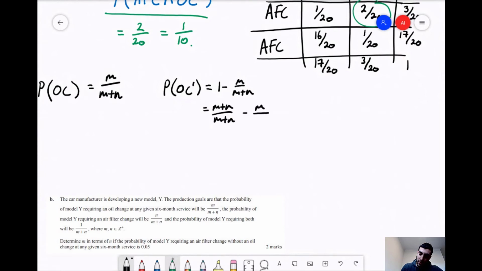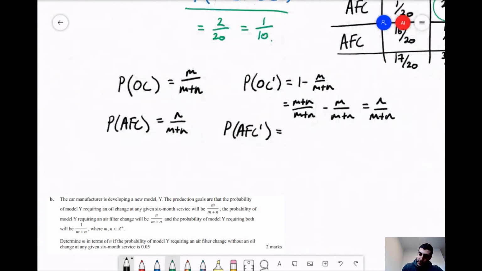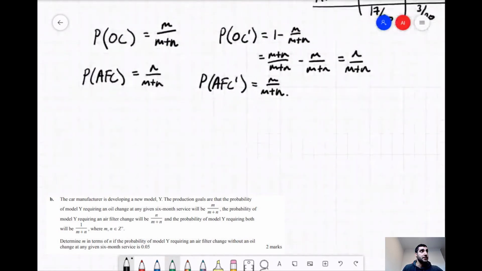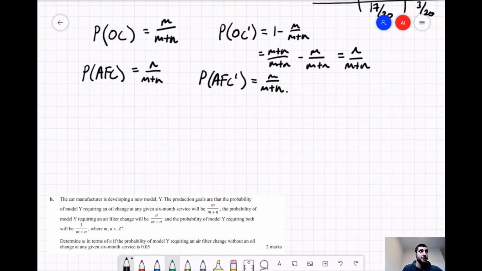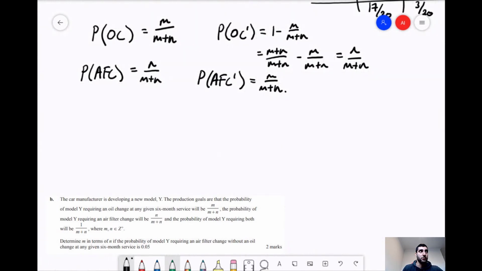You can see that's just then N over M plus N. Do the same thing for the air filter change not. So you can see there's a bit of symmetry going on here.